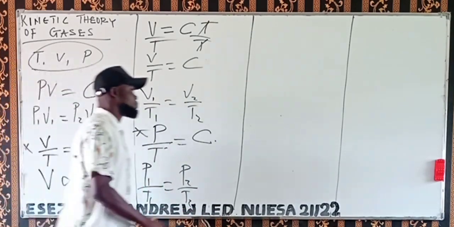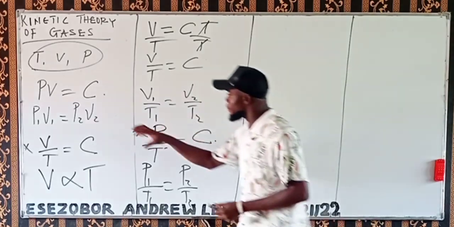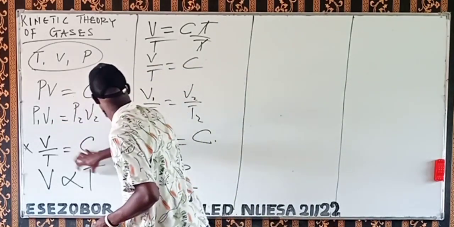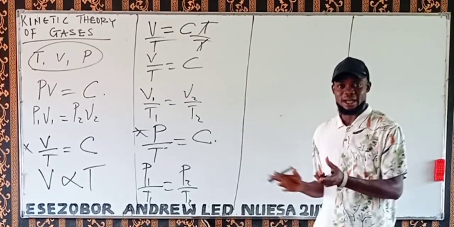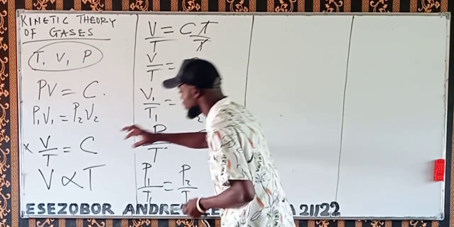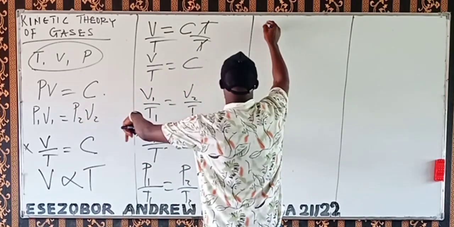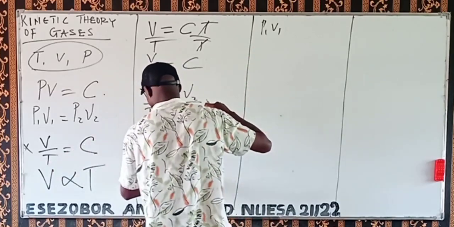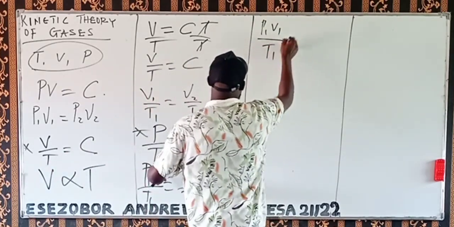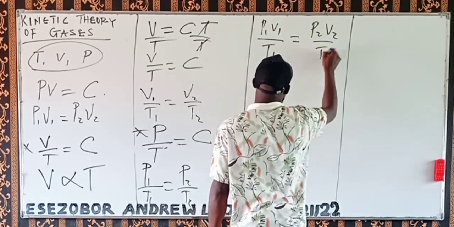Now, if we combine these three laws, 1, 2, 3 together, we are going to form a general equation. In combining equations 1, 2, 3, we are going to have P1V1 over T1 equal to P2V2 over T2.